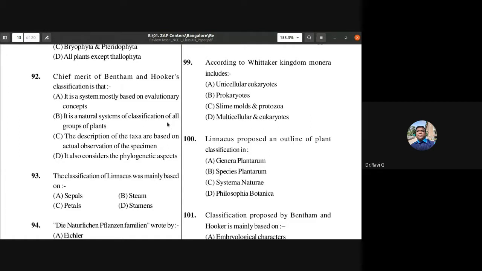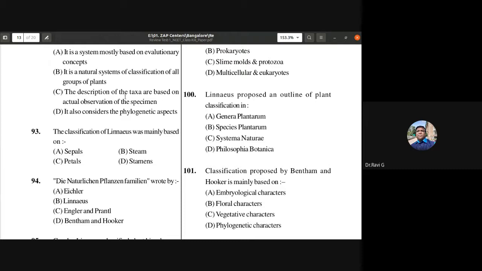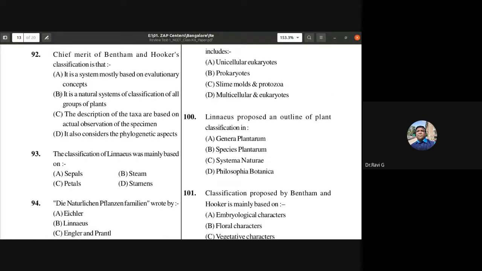Second, it is a natural system of classification of all groups of plants. The description of the taxa is based on actual observation of the specimen. It also considers the phylogenetic aspects. So B is the answer. Just remember the B part of it.